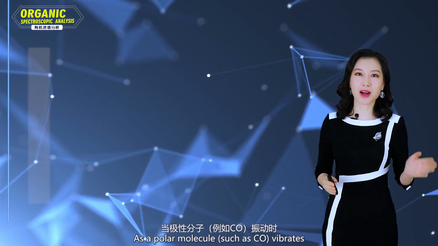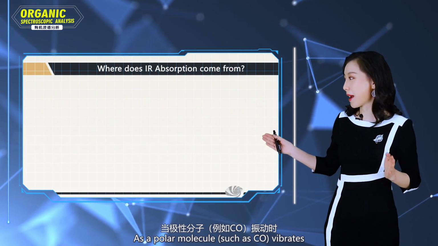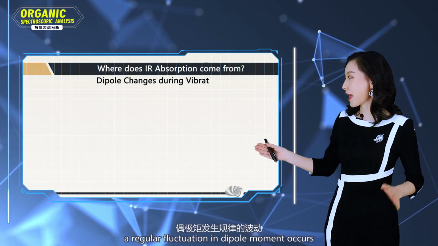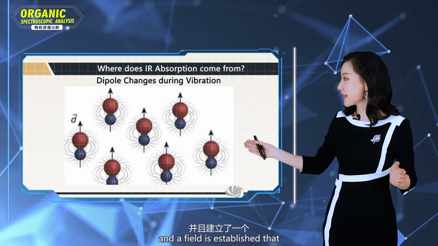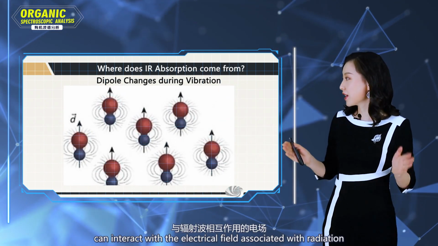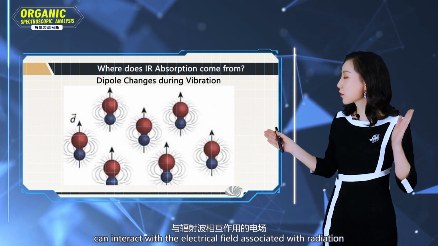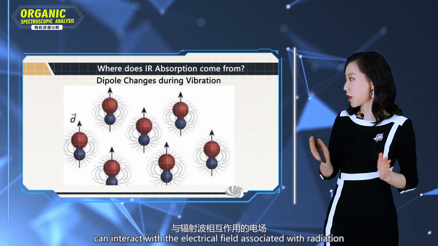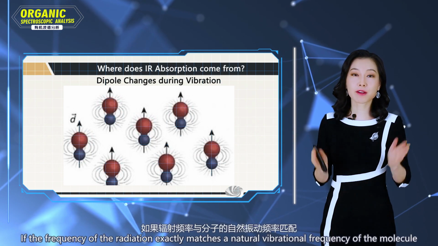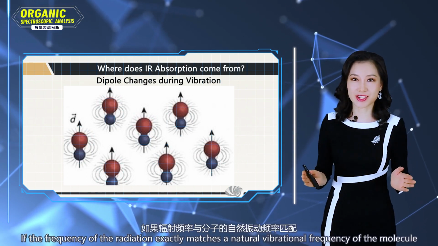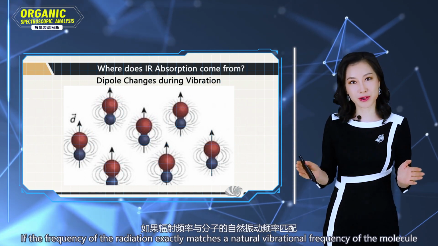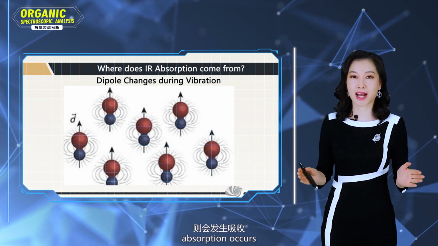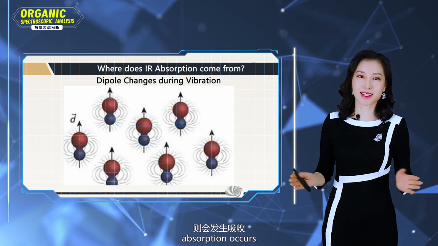As a polar molecule, such as CO, vibrates, a regular fluctuation in dipole moment occurs, and a field is established that can interact with the electric field associated with a radiation. If the frequency of a radiation exactly matches the natural vibrational frequency of the molecule, absorption occurs.